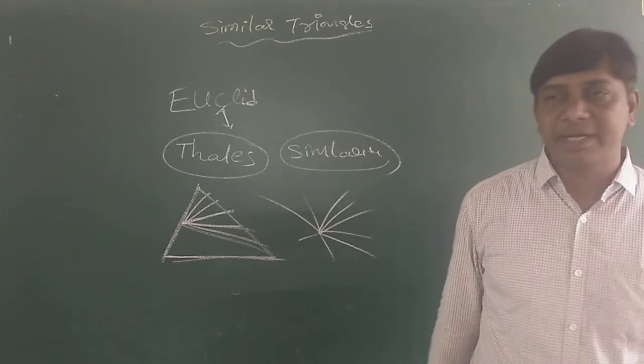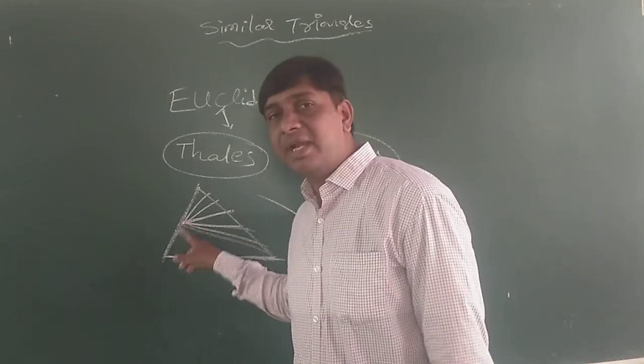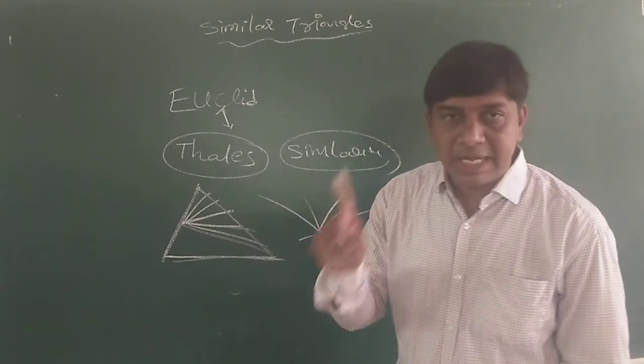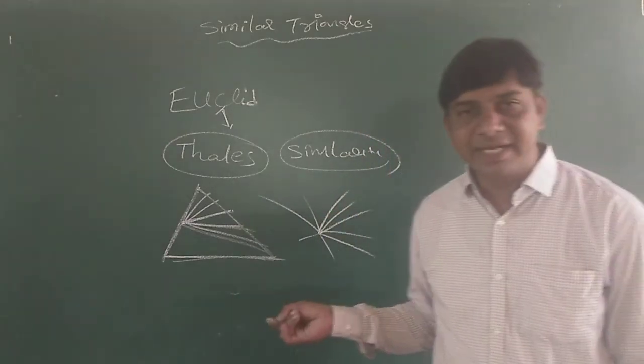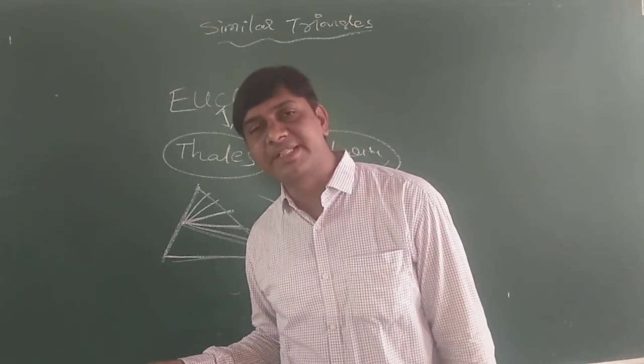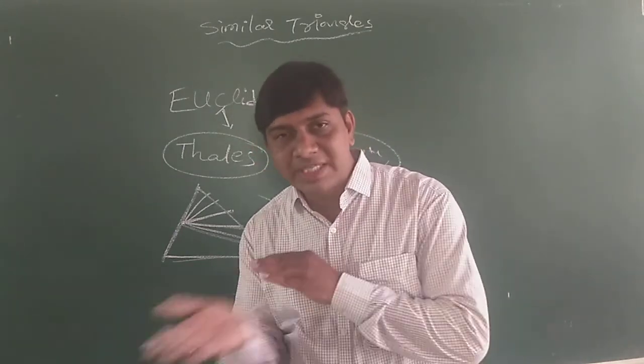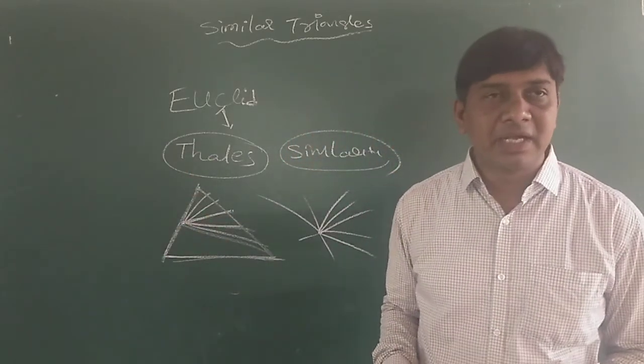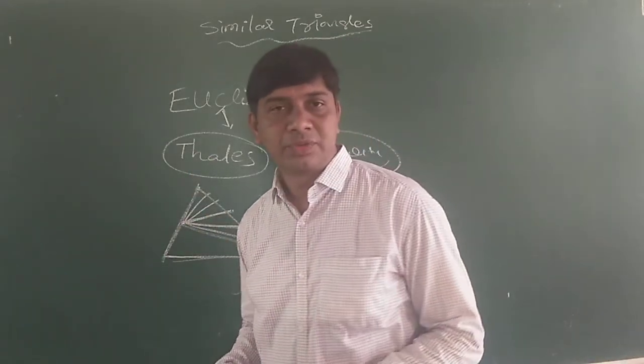In that statement, he mentioned that a line drawn parallel to one side of a triangle will divide the other two sides in the same ratio. What is ratio, and the basic proportionality theorem, we will learn in the next class. Thank you very much.